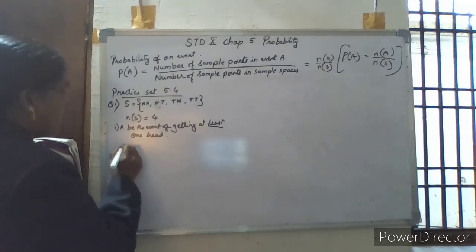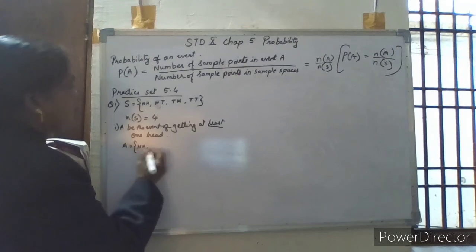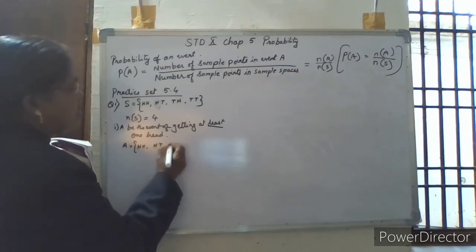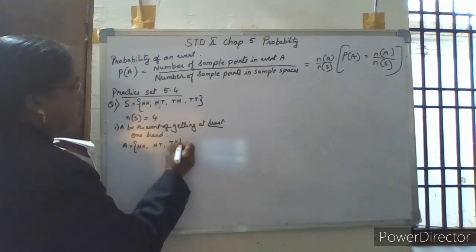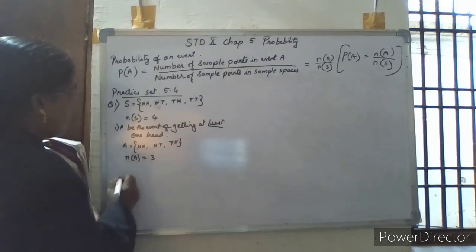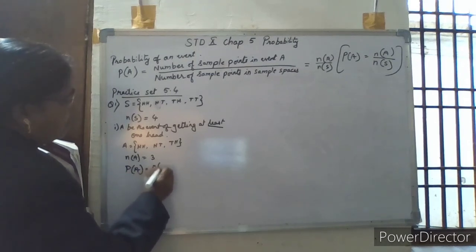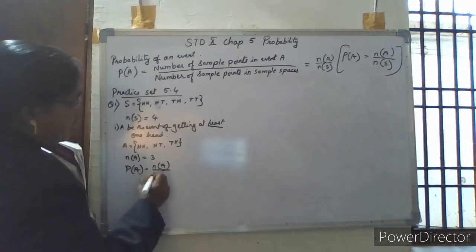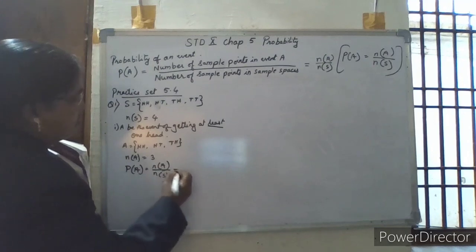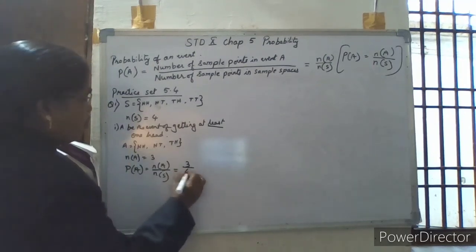So event A is having the elements as HH, HT and TH. So number of elements of event A is equal to 3. So probability of event A is equal to number of elements of event A upon number of sample points, that is equal to 3 by 4.